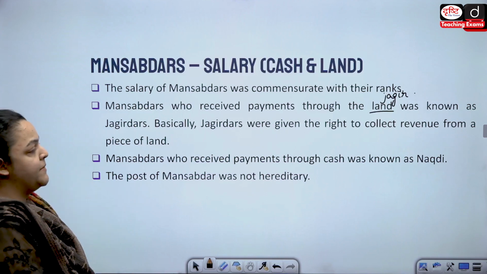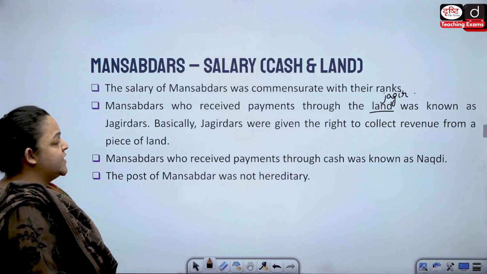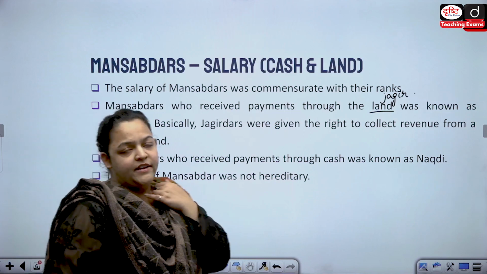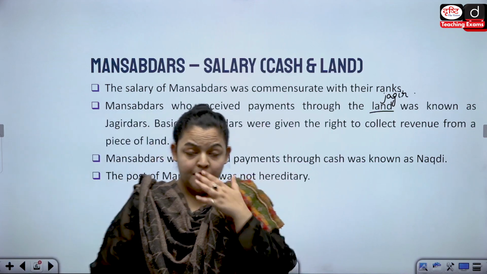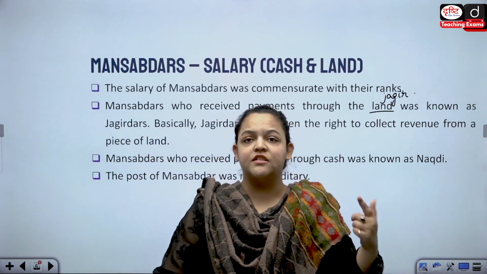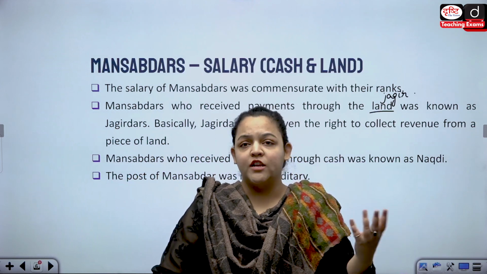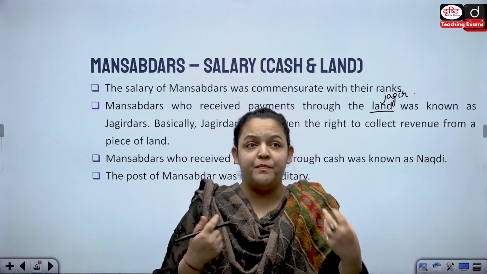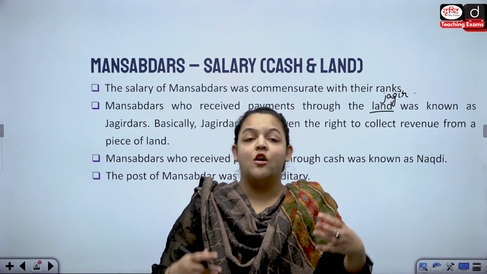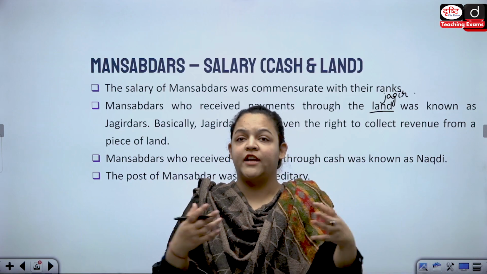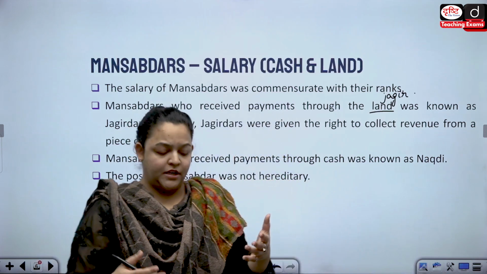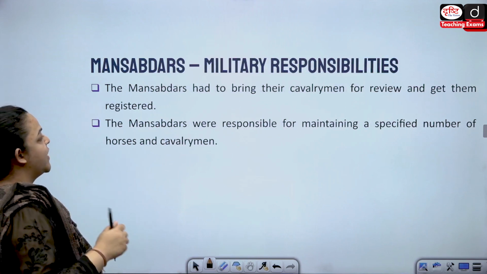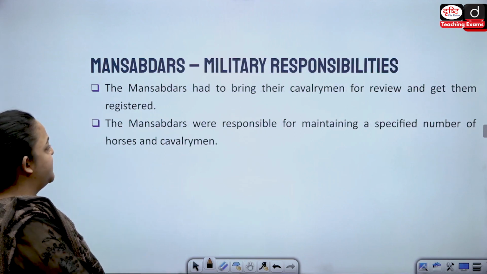Mansabdars who received their payments in cash were known as Nakdi, fine. And the post of Mansabdar was definitely never hereditary. In fact, Mansabdars would be constantly transferred from one location to another, just so that they do not build a lot of relationships, so that they do not have a strong hold in that particular area. All right.